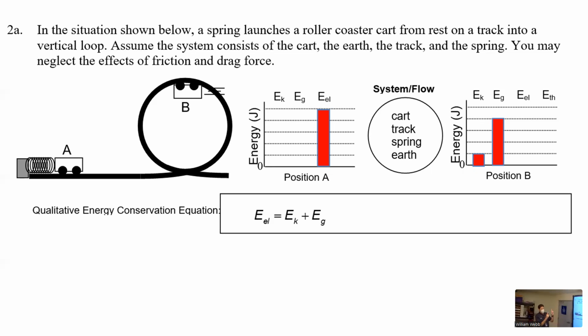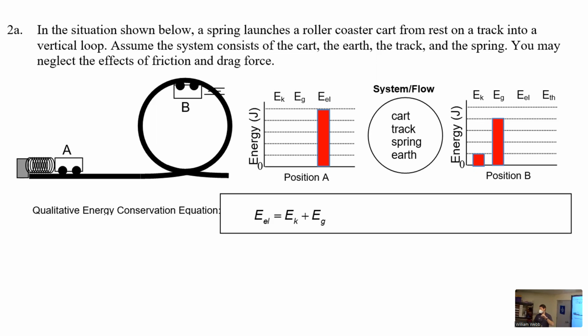And once we know that the elastic is converting into kinetic and gravitational, now we can put, instead of elastic, 1/2 kx squared, instead of kinetic, 1/2 mv squared, instead of gravitational, mgh. And we can substitute those in and find out how high it is, or how much the spring was compressed, or what the spring constant is. We can find out any of those things based on what was given. So that's where the value of the equation comes from. That's going to be the focus of Tuesday's or Wednesday's lesson next week for you guys.